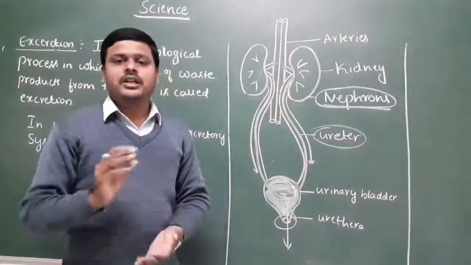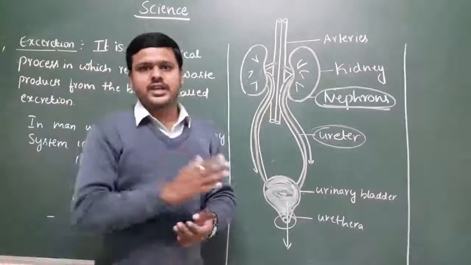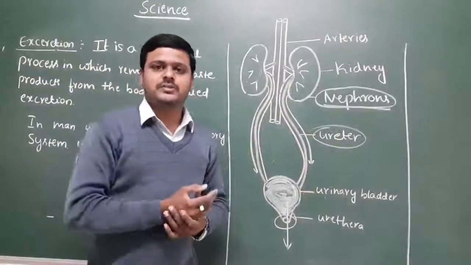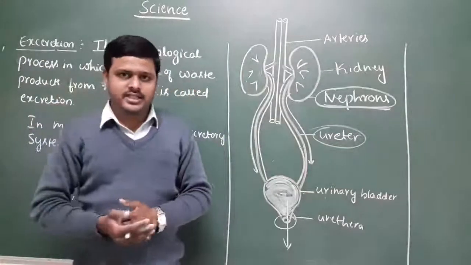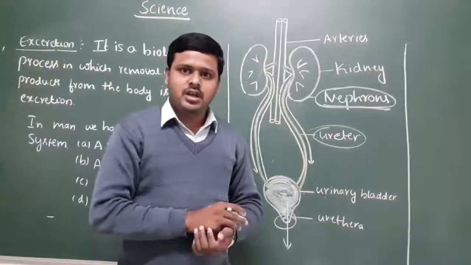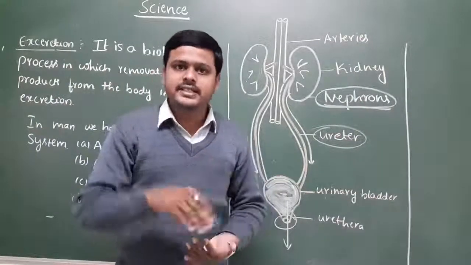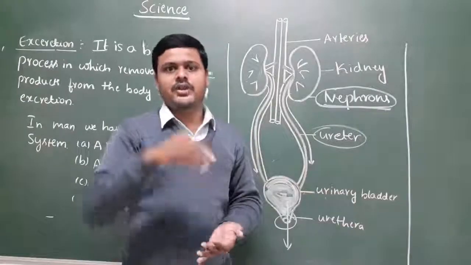Right now, children, how does the removal of waste substances take place in other organisms? Like if you take the plants, how do the plants excrete the nitrogenous waste substances or waste products?